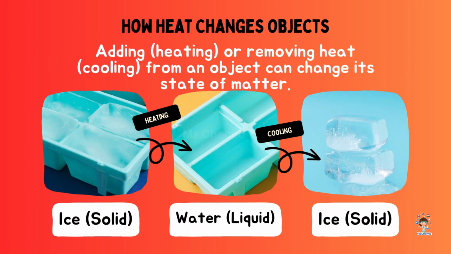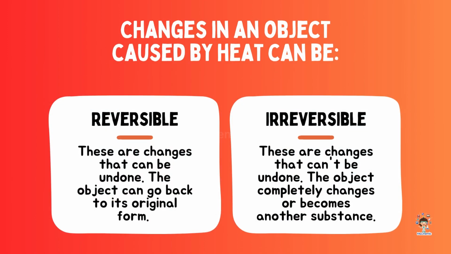How heat changes objects. Adding heat, heating, or removing heat, cooling, from an object can change its state of matter. Changes in an object caused by heat can be reversible. These are changes that can be undone. The object can go back to its original form. Irreversible. These are changes that can't be undone. The object completely changes or becomes another substance.